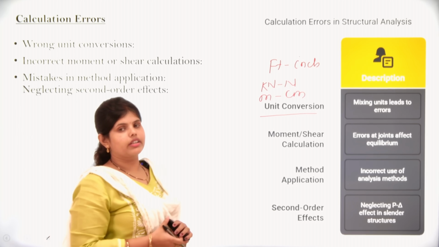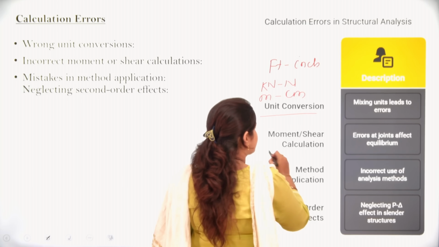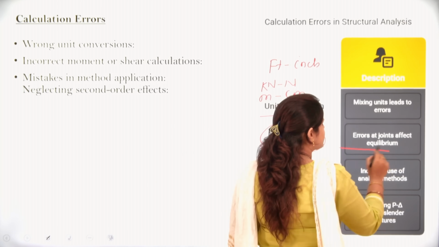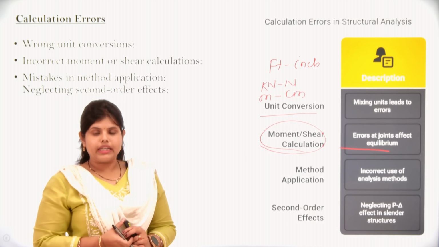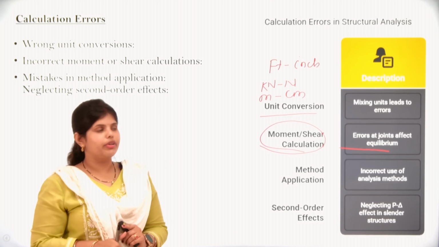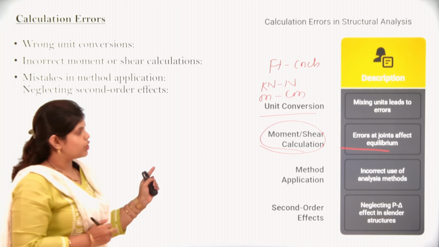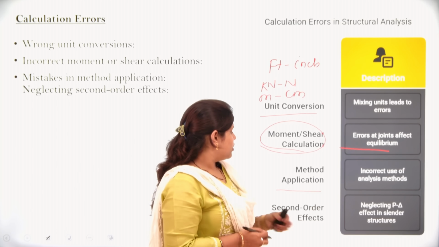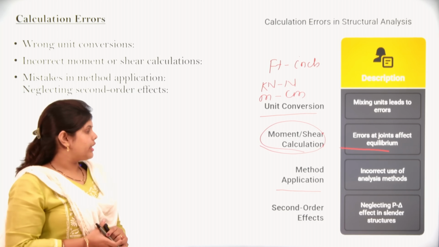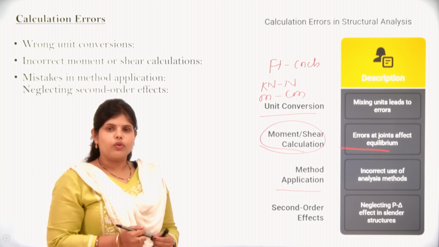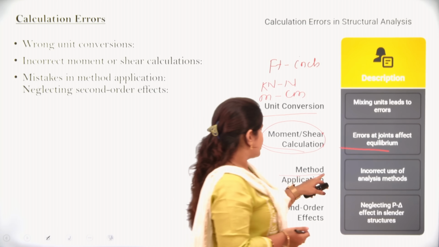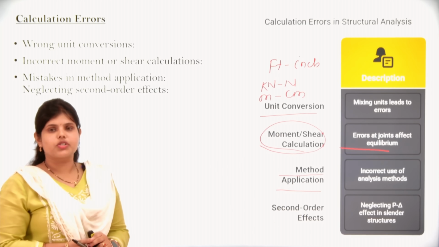Incorrect moment or shear calculations. In moment and shear calculation at the joints, we need to focus on the equation of equilibrium. From the equation of equilibrium we find out whether the structure is determinate or indeterminate. If that is wrong, the whole analysis will be wrong. Then the method of application. In the case of an indeterminate structure, there are different methods we apply to analyze it, such as the stiffness method, moment distribution, or slope deflection method.